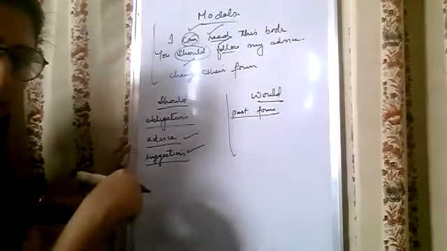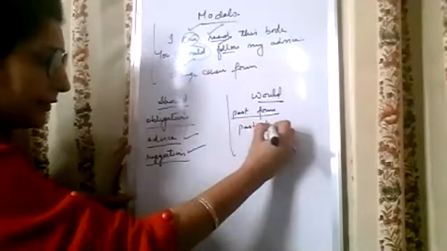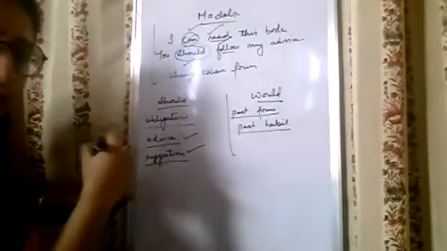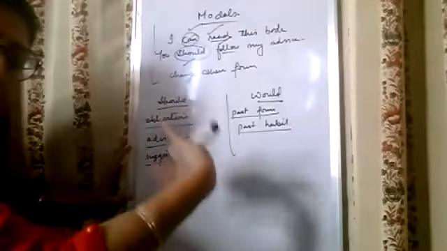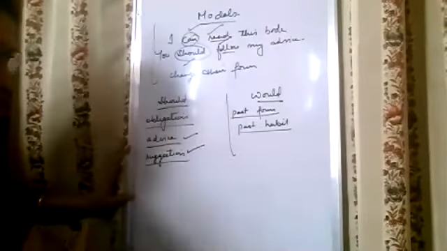Of course, this is one role of would, but ultimately it is also used for past habit. How is it used for past habit? For example, Gandhiji would spin every morning. So this was a past habit which was going on daily. He would sit and talk all day, which means it was his past habit. He would sit for the whole day and talk for the whole day, right?